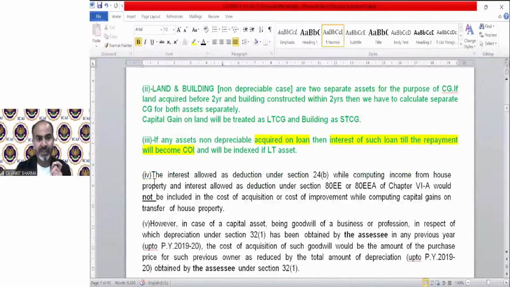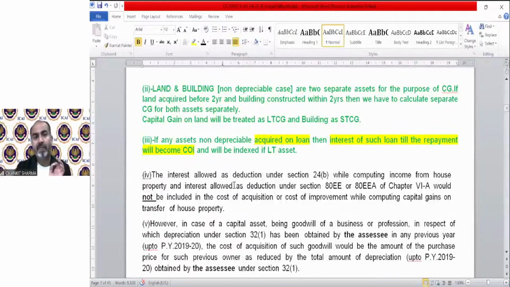The fourth point explains this. The interest allowed as deduction under section 24(b), that means income from house property. So either you can claim interest as cost of improvement under capital gain, or if you have claimed that interest under house property, then you cannot claim it over here.